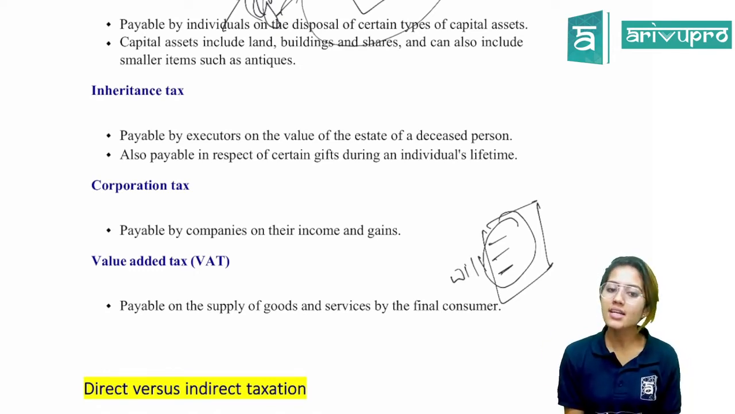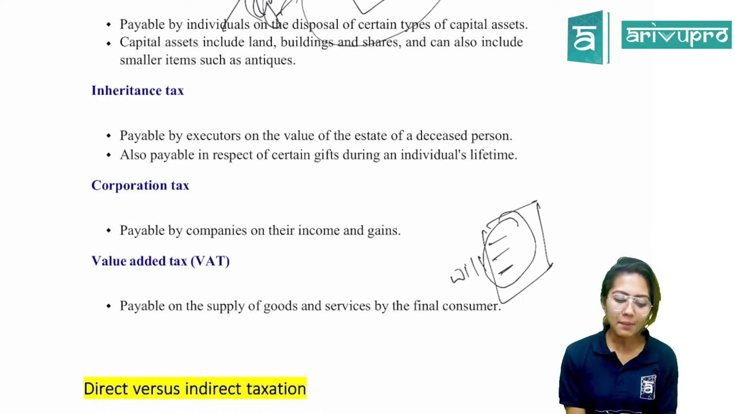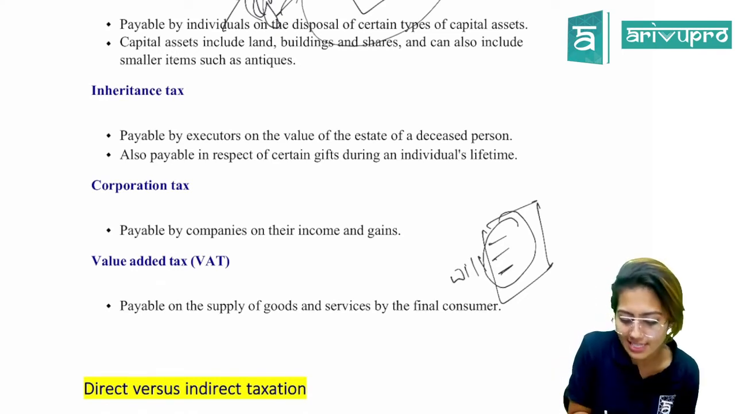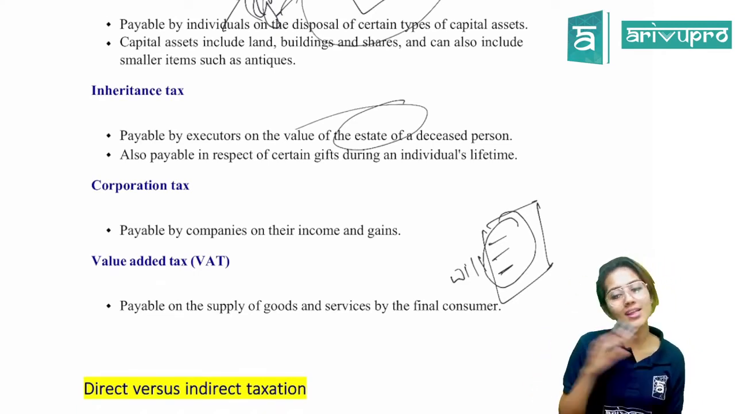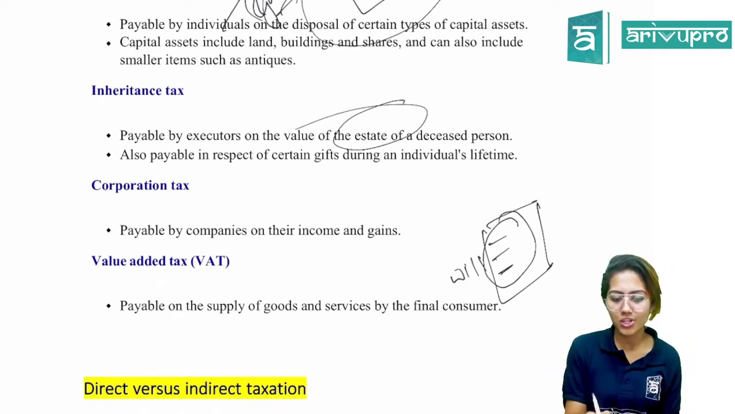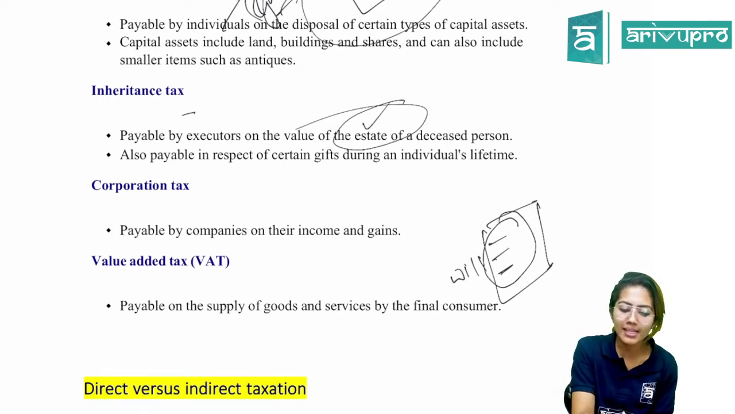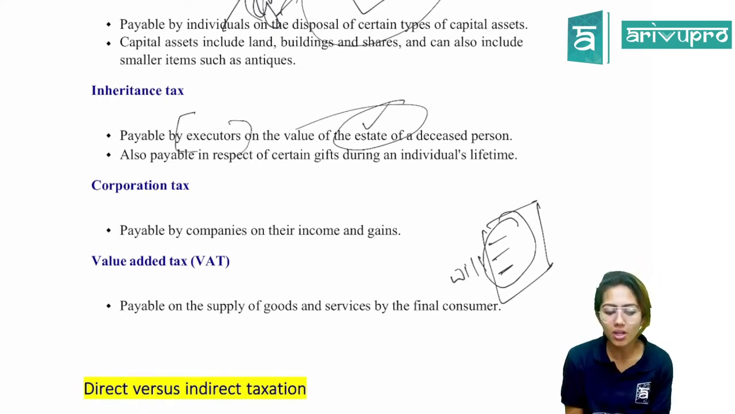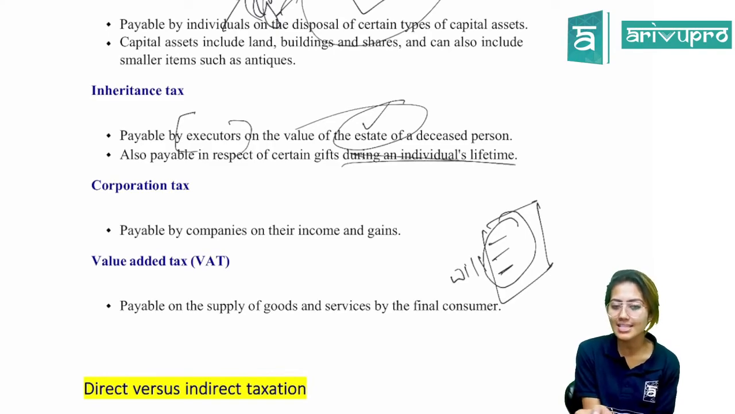There are many rules when it comes to inheritance tax, and in that chapter we'll be discussing them. It is payable by executors on the value of the estate of a deceased person. Value of estate doesn't mean the normal estate which you think about. All the assets together of that deceased person, you can call it an estate. It is payable by the beneficiaries, or the executors, on the value of the estate of a deceased person. It is also payable in respect of certain gifts during an individual's lifetime.